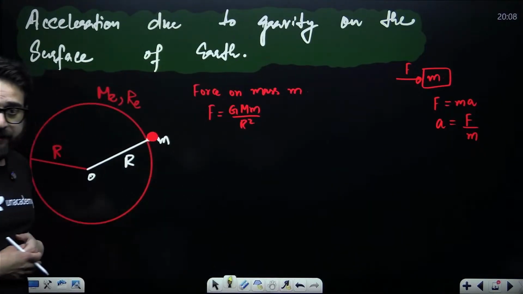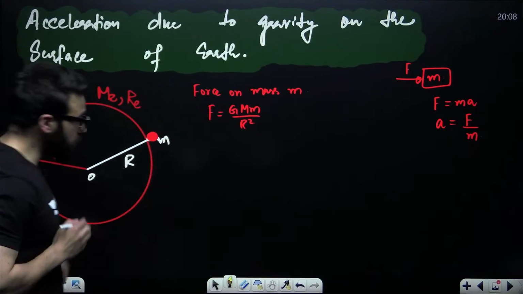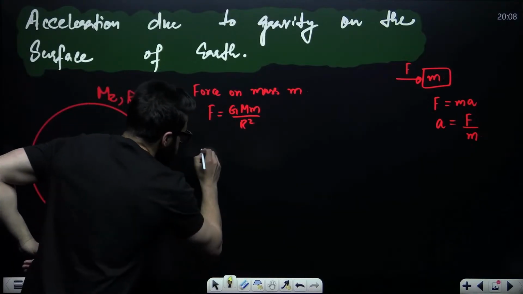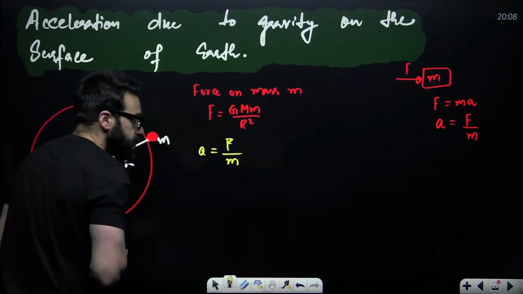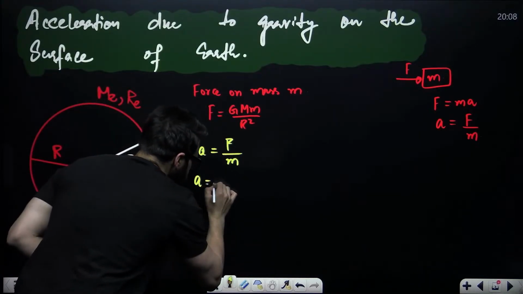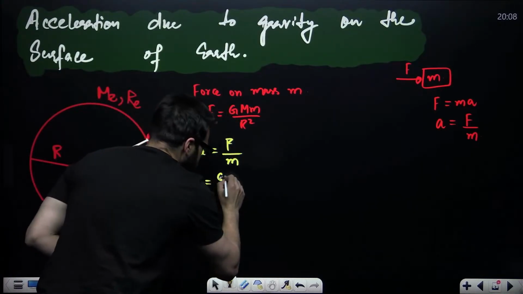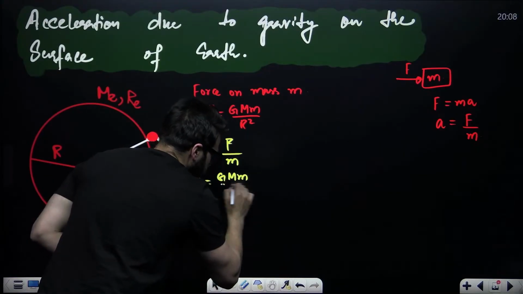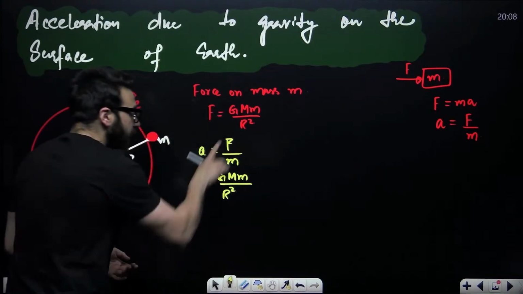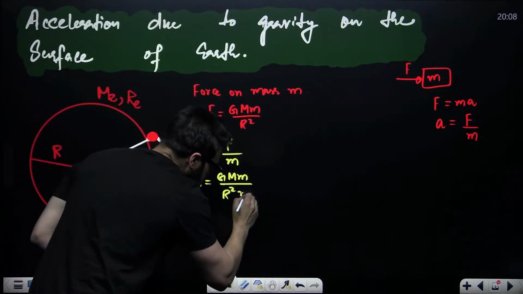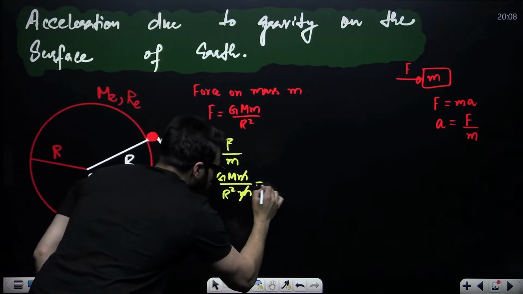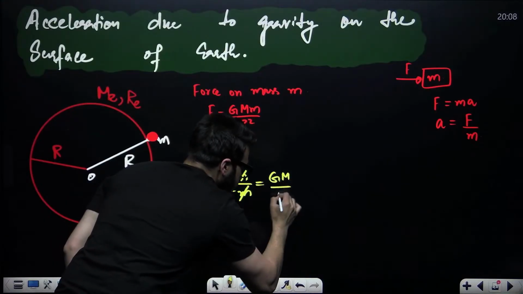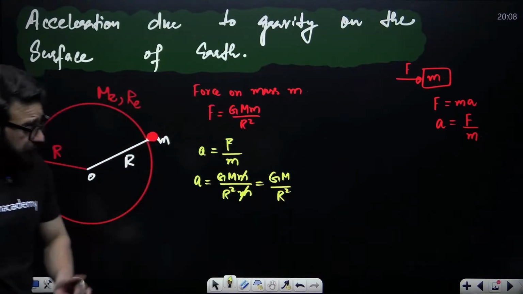So the acceleration will be G M m / R^2 divided by m. The m cancels, so this comes out to be GM / R^2.